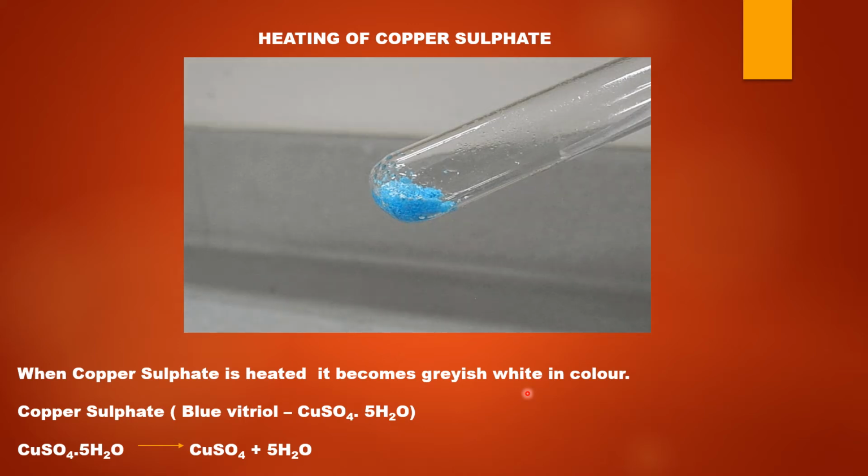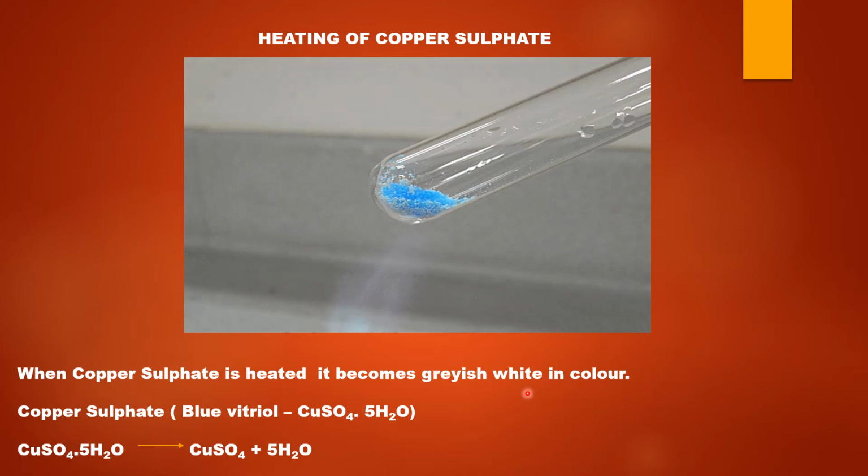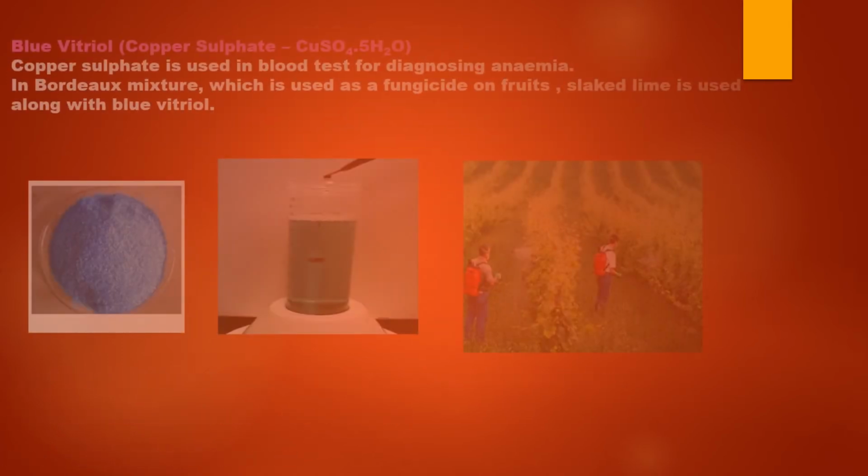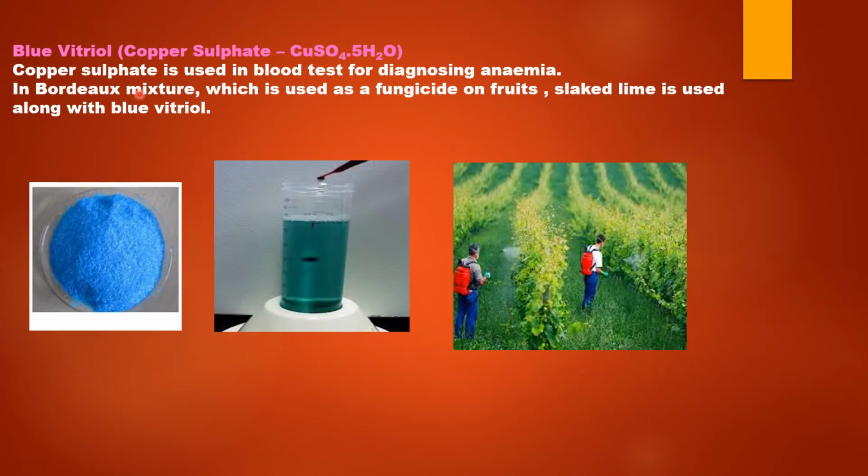And what happened when some water droplets were once again added to anhydrous copper sulfate? The copper sulfate once again turns blue. Copper sulfate is used in blood testing for diagnosing a disease called anemia.